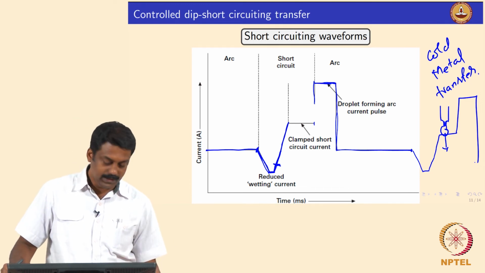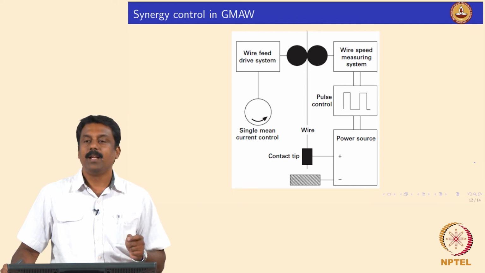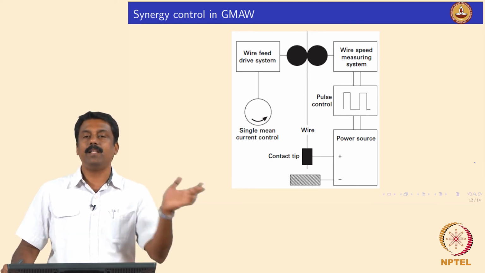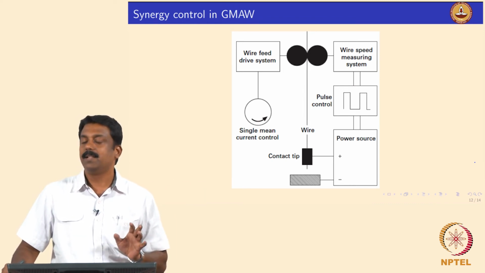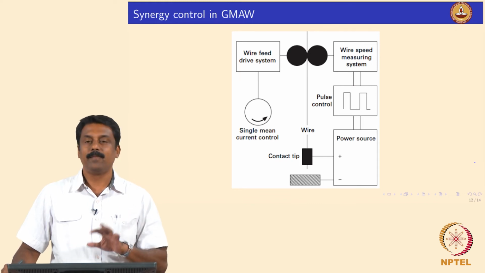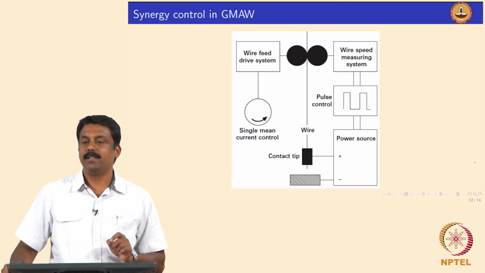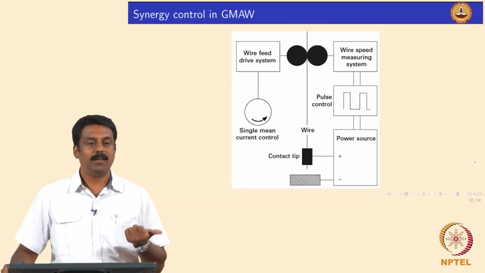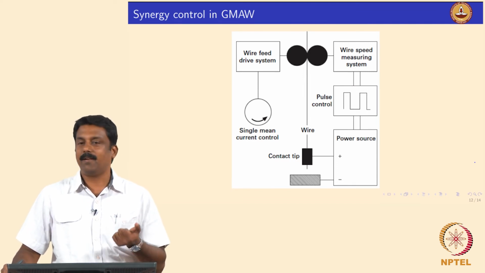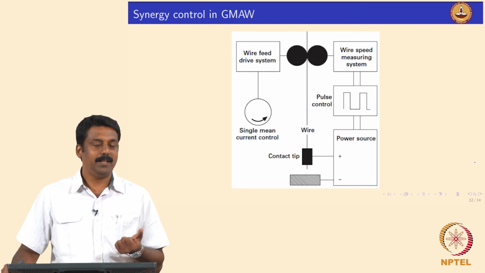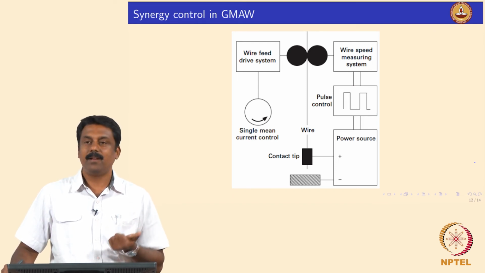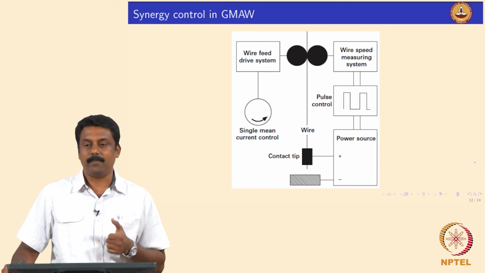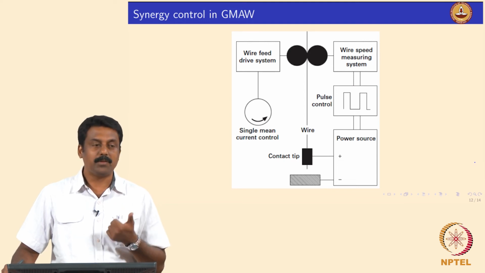Okay. So, synergy technology talks about synergizing between all the parameters which control the welding performance. For example, we looked at wire feed rate, which is important because you have to maintain a constant arc length, right, in some cases, or you also need to calculate the short circuiting time. So, how do you calculate short circuiting time?